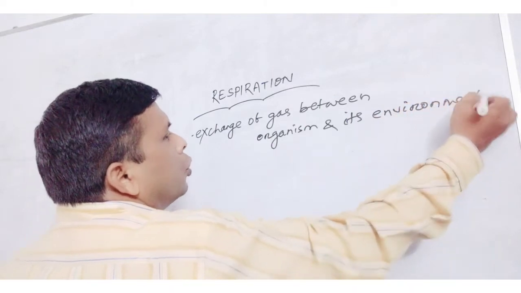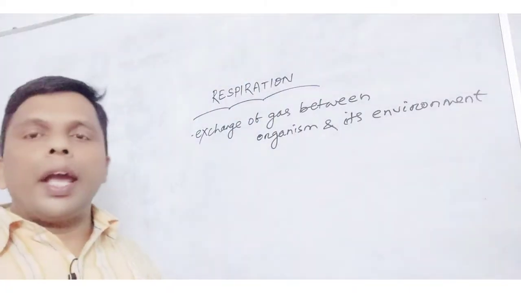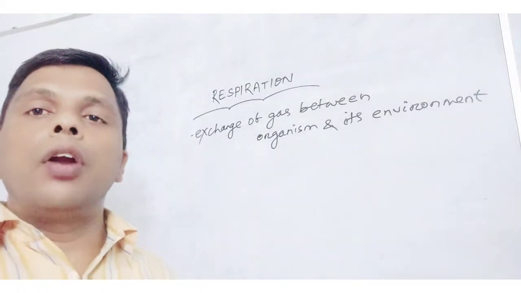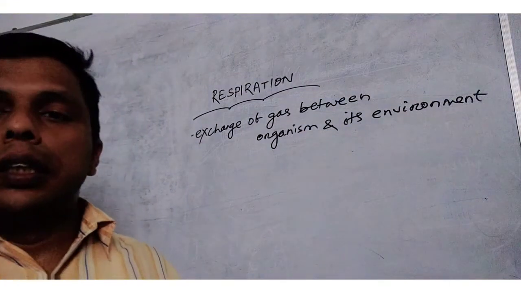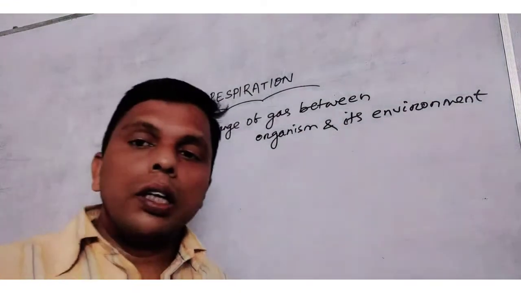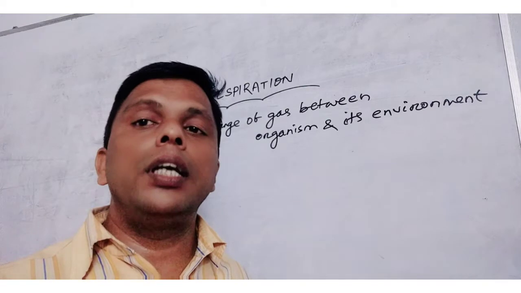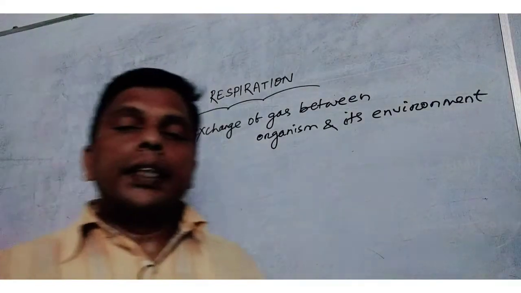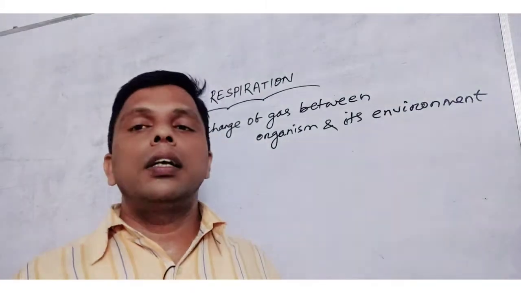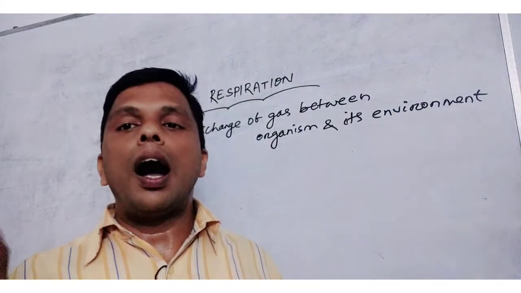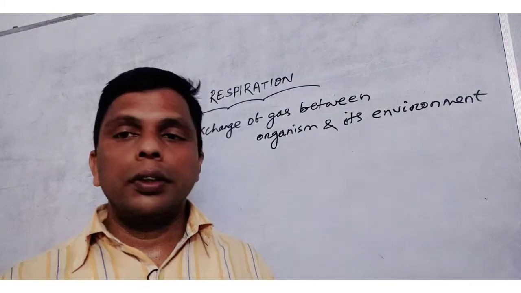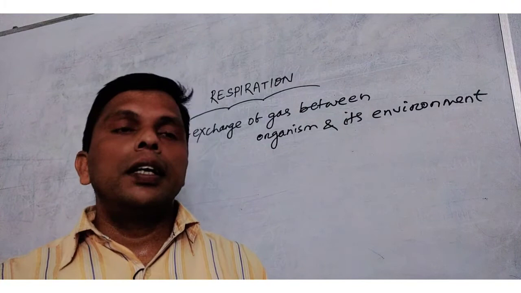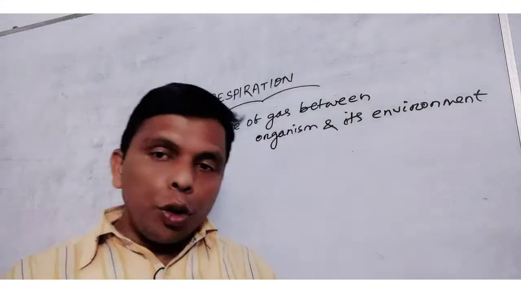It is one of the energy yielding processes, because without respiration the yielding of energy is not possible. When it takes place in absence of oxygen, it is said to be anaerobic type. When respiration takes place in presence of oxygen, it is called aerobic type.